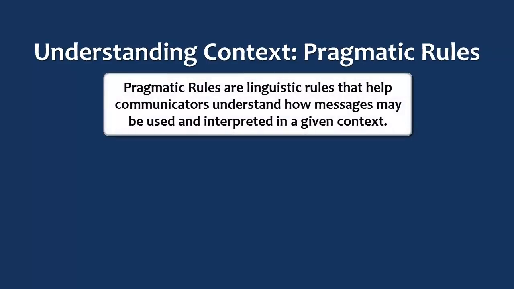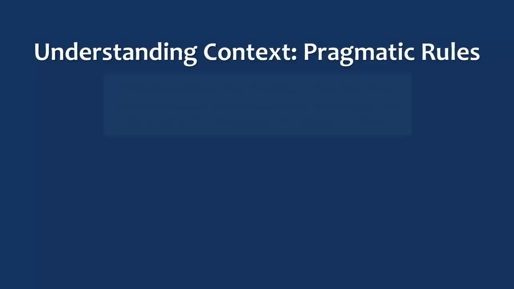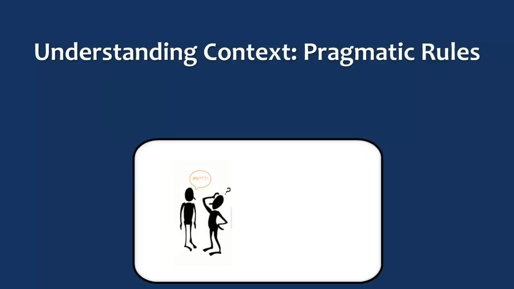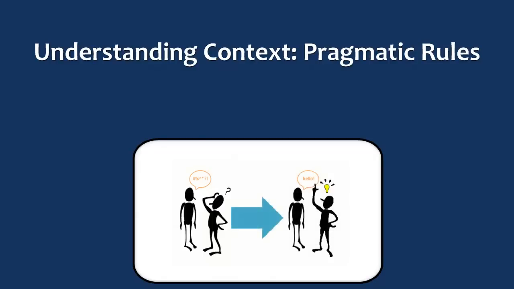Pragmatic rules are linguistic rules that help communicators understand how messages may be used and interpreted in a given context. They are almost always unstated, but everyone involved in the conversation must use the same set of rules in order for the conversation to make sense.